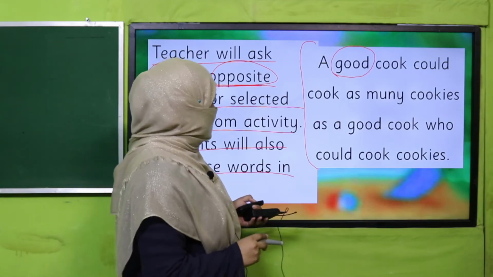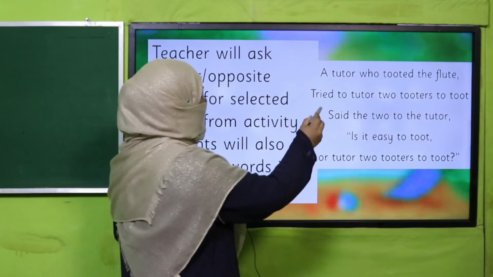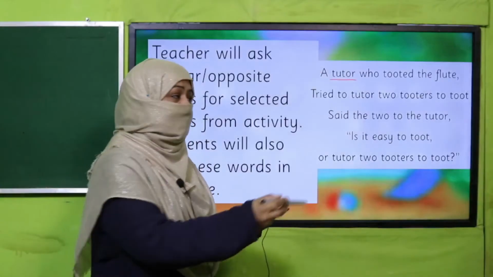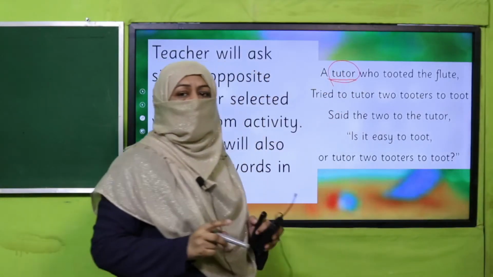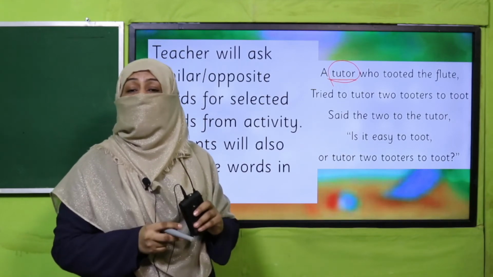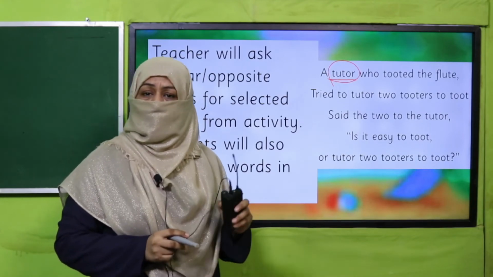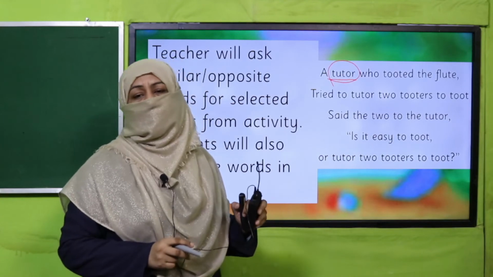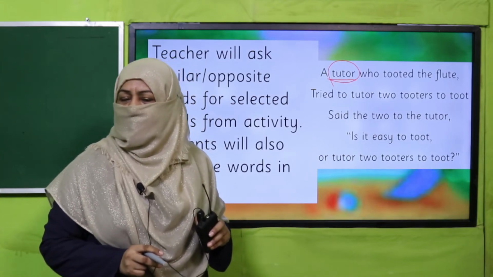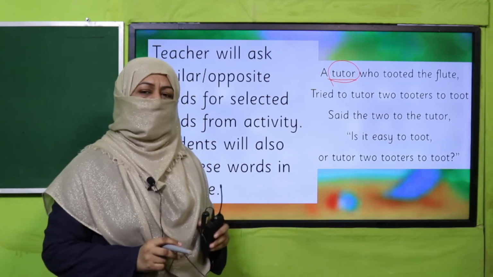Tutor means teacher or guide or coach, right? This is how beta you will tell words which are similar or opposite, whatever your teacher asks. So first you'll tell the similar or opposite word and then use that word in your sentence. I hope you are going to enjoy this activity. Pause the video, enjoy the activity and then come back.